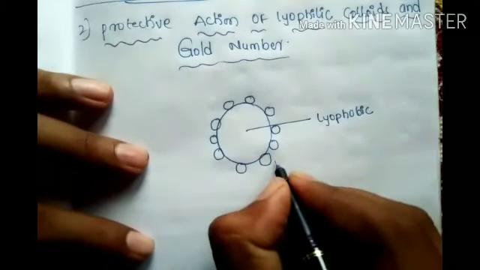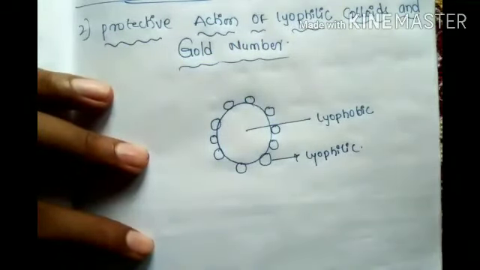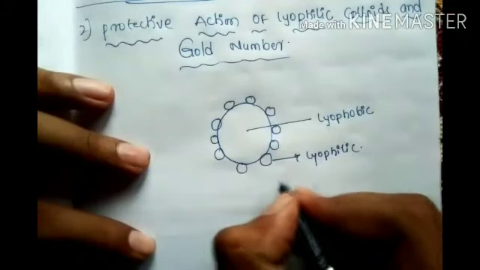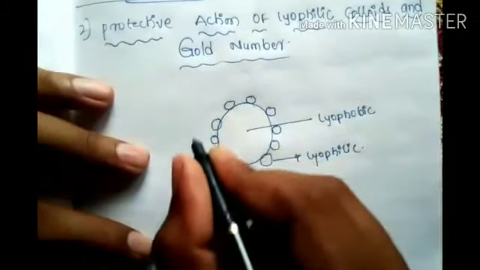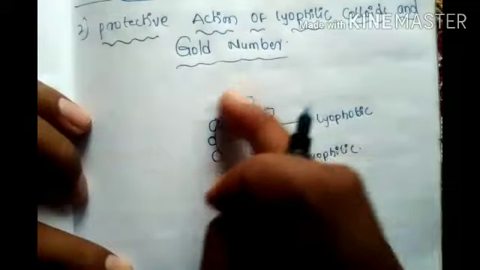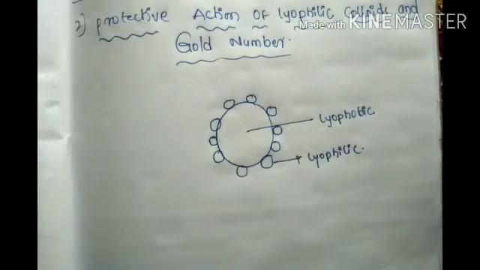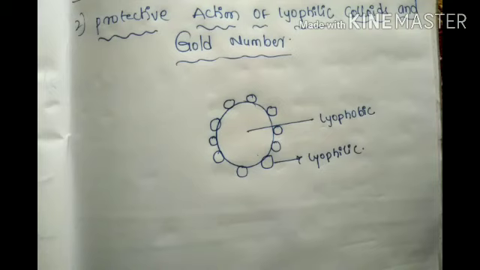This you already know. And this other one is lyophilic. These all love water or love the solution, so they come outside. Like one person in the middle being protected by the persons surrounding him. This is called protection of colloids. This was introduced by Zsigmondy, who in 1901 introduced the gold number and protection of colloids.